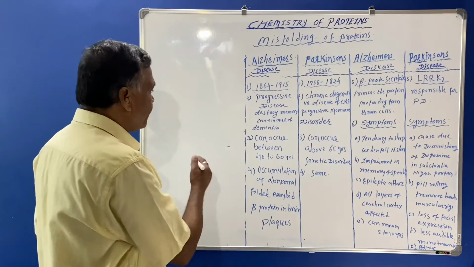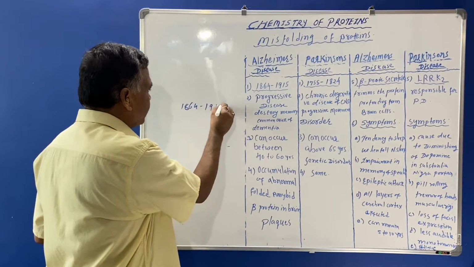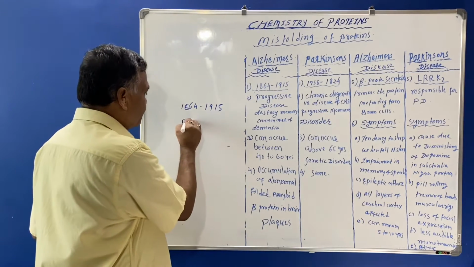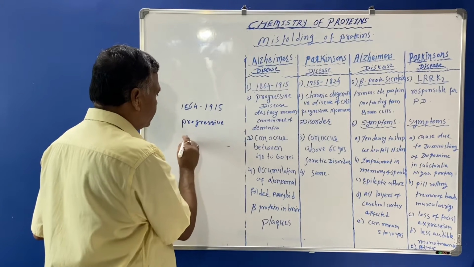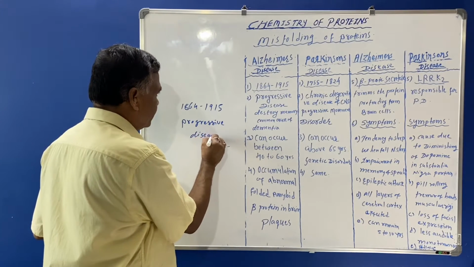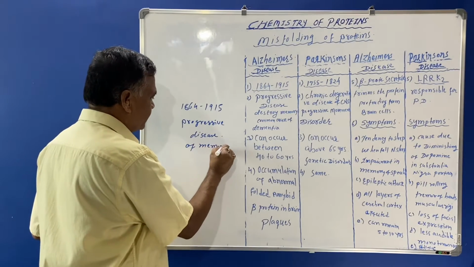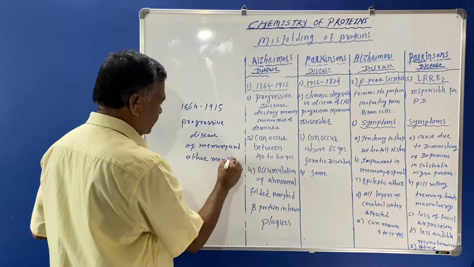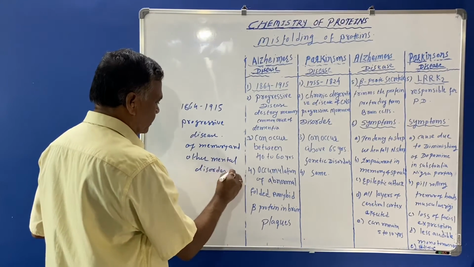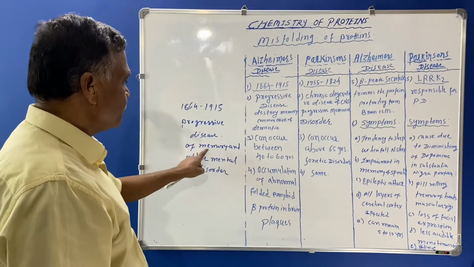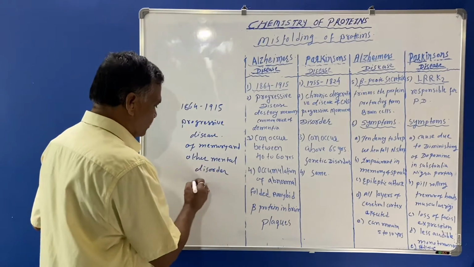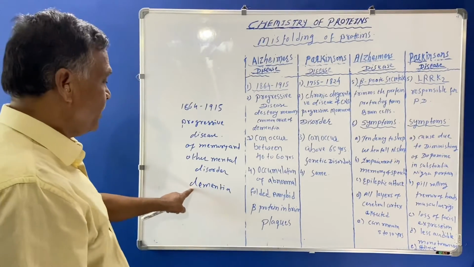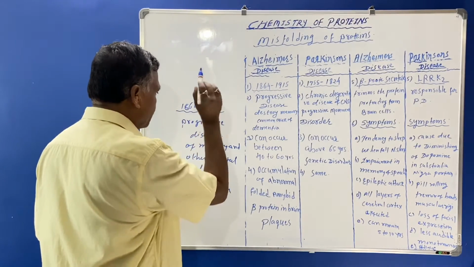Alois Alzheimer, who lived from 1864 to 1915, studied this disease, and he found it is a progressive disease of memory and other mental disorder, and a common cause of dementia.